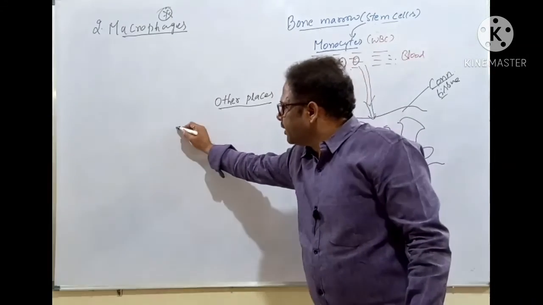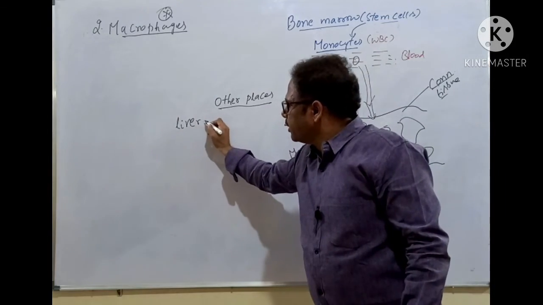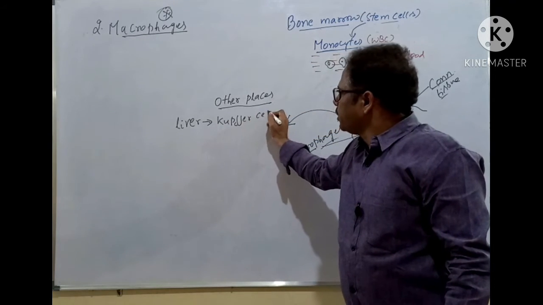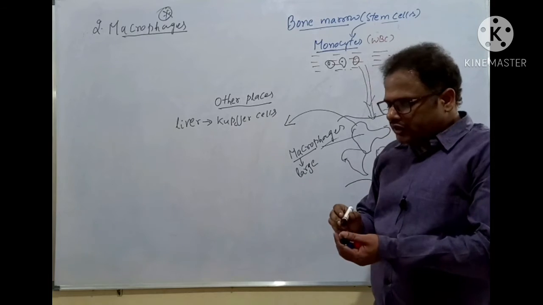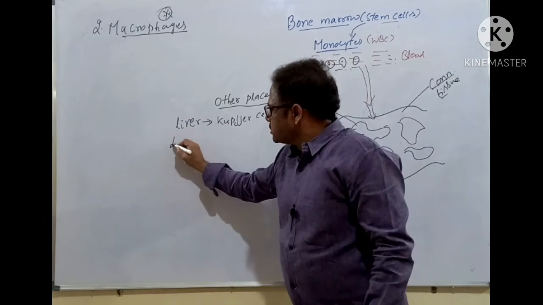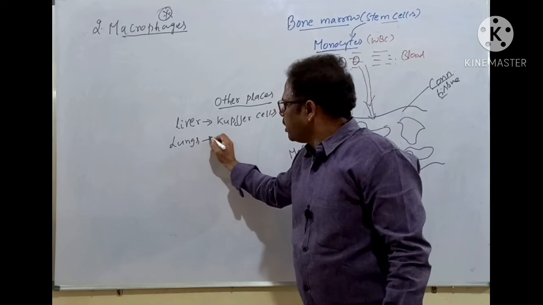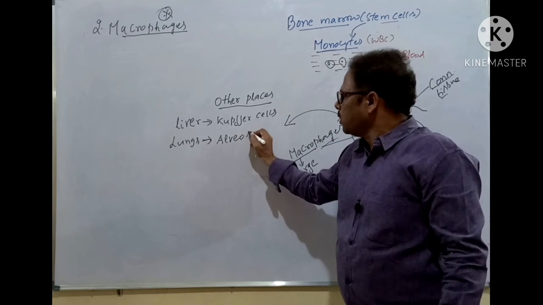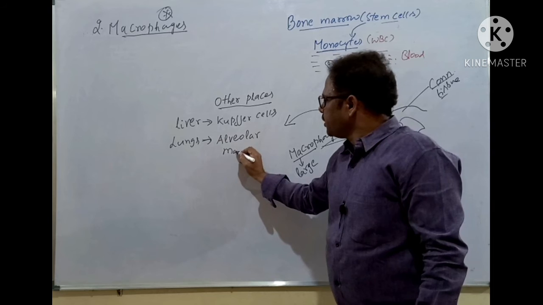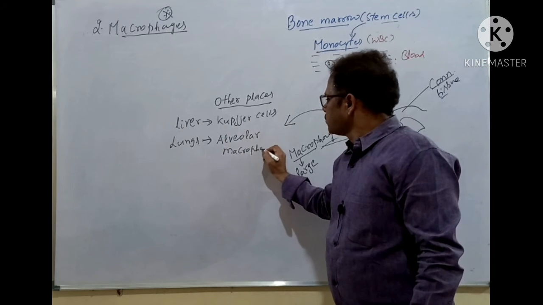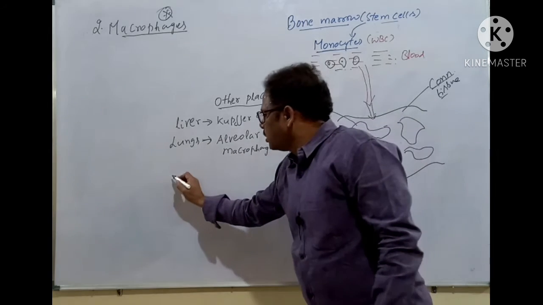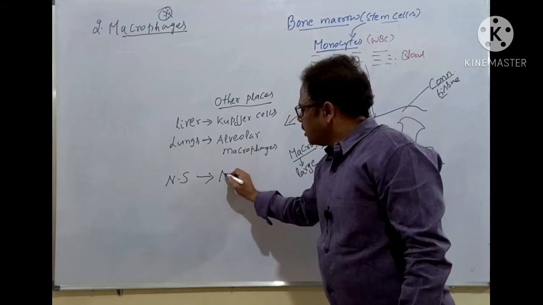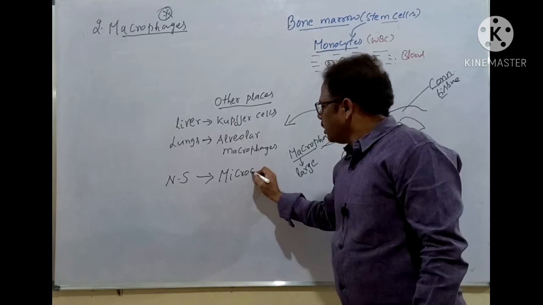When they go to the liver, they are called Kupffer cells. When they go to the lungs, they are called alveolar macrophages. When they go to the nervous system, they are called microglia.